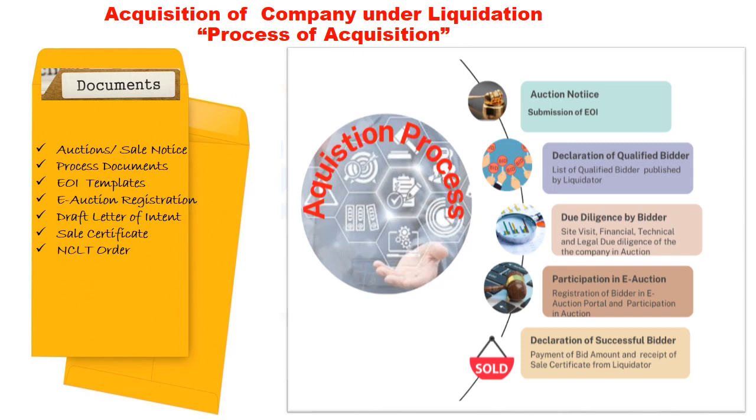Expression of interest. The template for expression of interest is part of the process documents. It includes format for bidding, confidential undertaking, know your client, format of the bidder, eligibility criteria format, etc. Draft letter of intent. It is generally not included in the process documents. However, the liquidator may share it on request of the qualified bidder. Sales certificate and NCLT order. These are the closing documents for confirmation of sale.